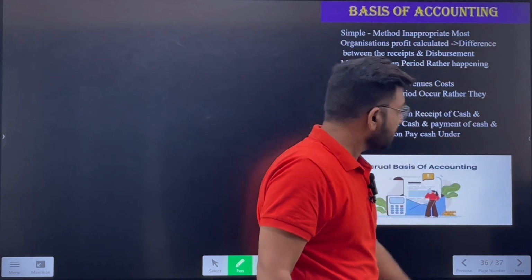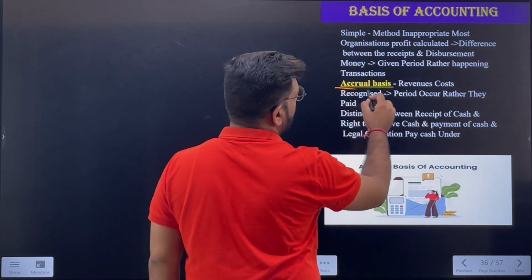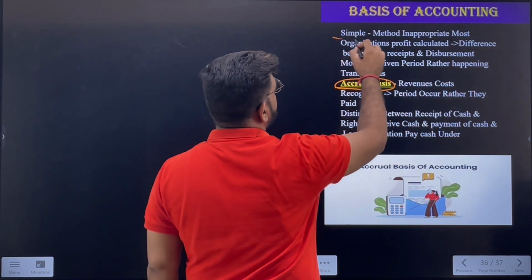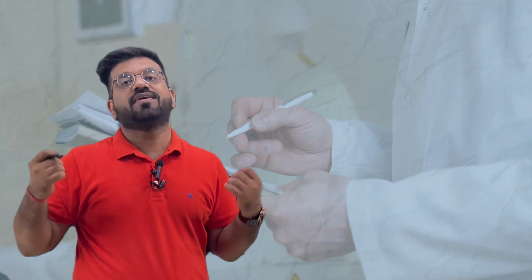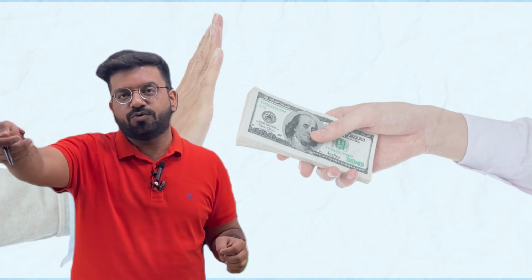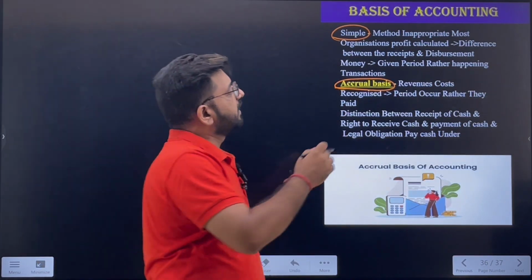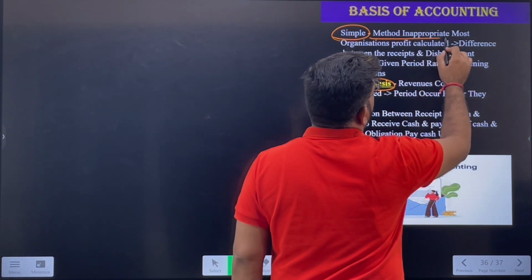Next, we see the accrual basis. One more thing in the cash basis: it is simple. Obviously, it is simple. Why is it simple? Because only when you receive the cash, you have to record it. Only when you are paying the cash, you will have to record it. If you haven't received cash or you have not paid the cash, you simply won't record it. So whenever you get the cash, record. Not receive the cash, not record. Is that clear? So it is a simple but inappropriate method.